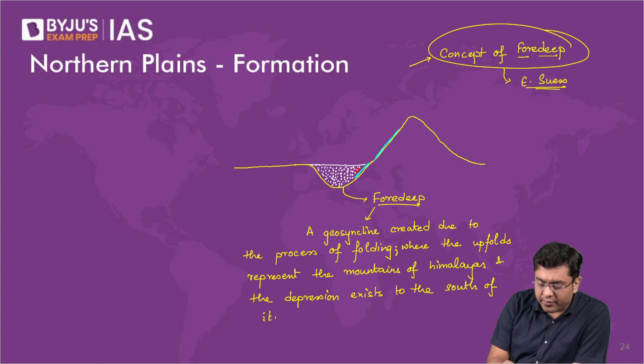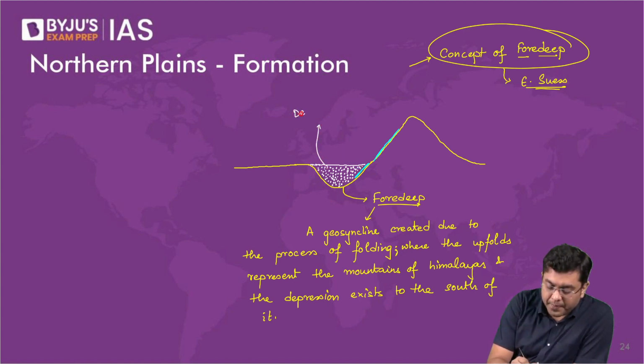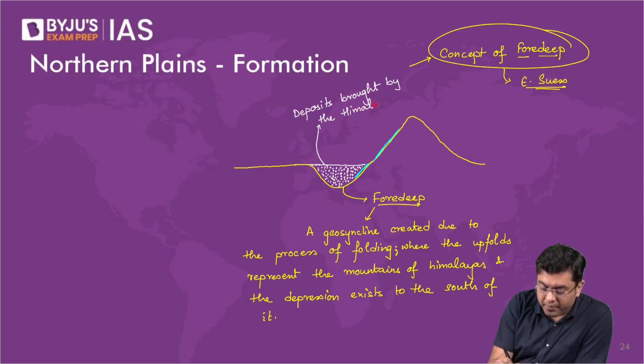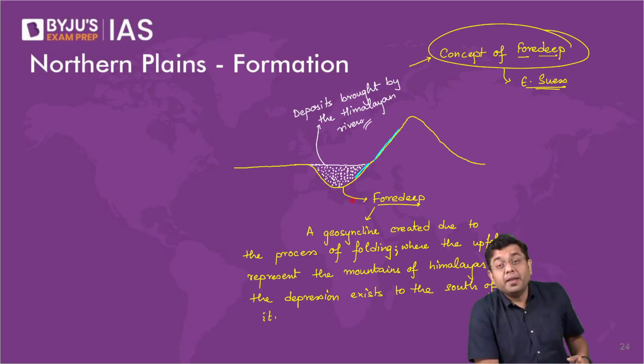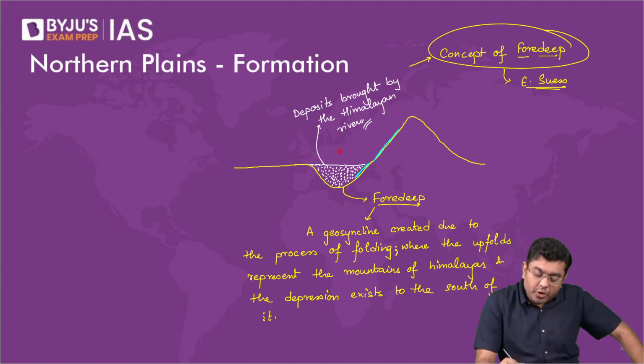Okay, so you have deposits brought by the Himalayan rivers, brought by the Himalayan rivers in general. So that is what has formed the region of the northern plain.